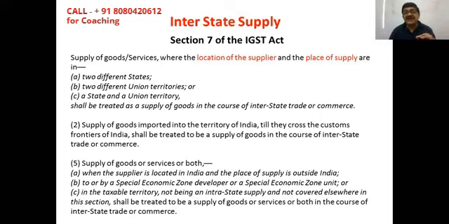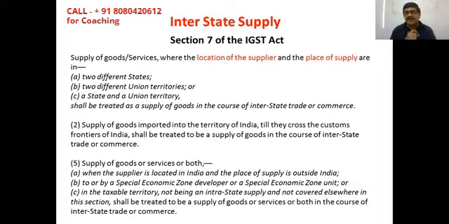Still, it will be considered as interstate supply because the special economic zone has been given a different treatment, different understanding. So even if it is within the same state, still it will be treated as an interstate supply. Then number C is saying the taxable territory not being interstate supply, not covered elsewhere in this section, shall be treated as supply of goods in the course of interstate supply. So where any transaction cannot be covered in intrastate, then that is bound to be considered as interstate. So if there is a confusion, and if you are sure that this is not intrastate, then the answer is already given under subsection 5 that this will be treated as interstate supply.